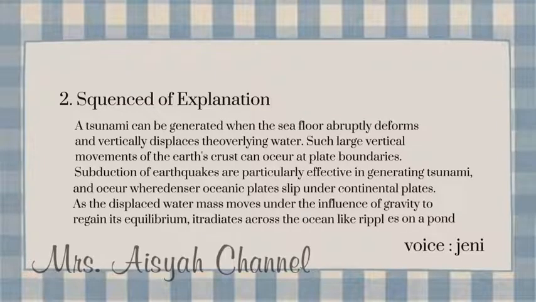vertically displaces the overlying water, such as vertical movements of the Earth's crust at plate boundaries. Subduction earthquakes are particularly effective in generating tsunamis and occur where denser oceanic plates slip under continental plates. As the displaced water mass moves under the influence of gravity to regain its equilibrium, it radiates across the ocean like ripples on a pond.